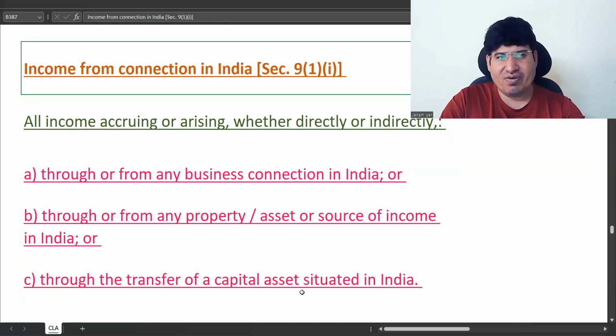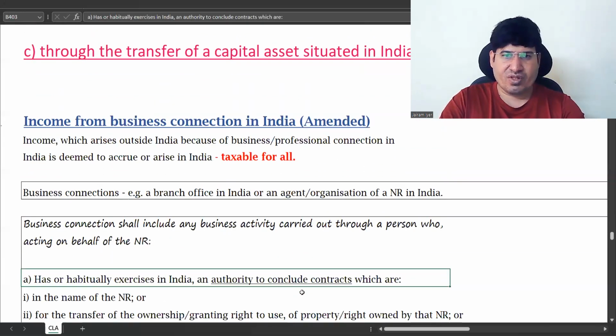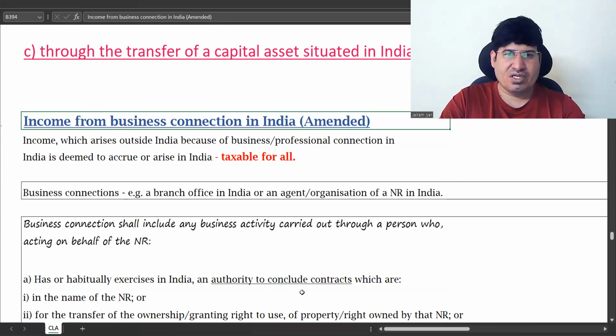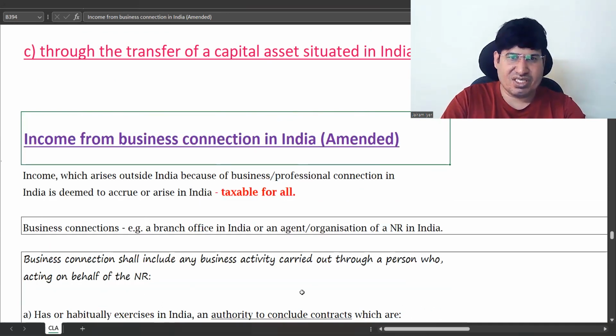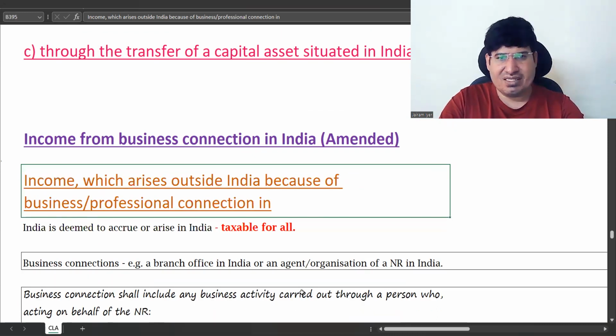The only thing we have to examine is income through or from any business connection in India. So what is business connection in India? This is income from business connection in India. Now we know income which is arising in India or received in India is taxable.